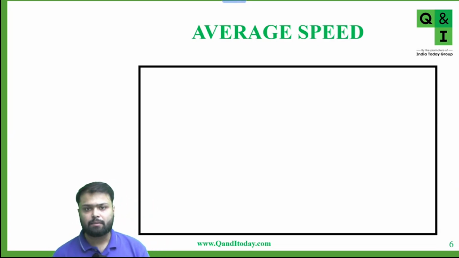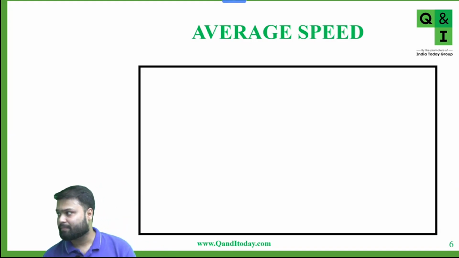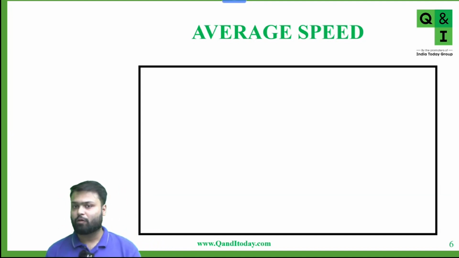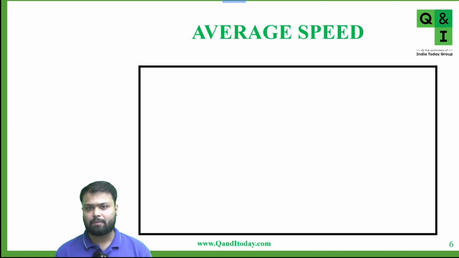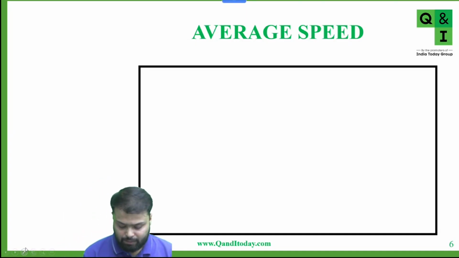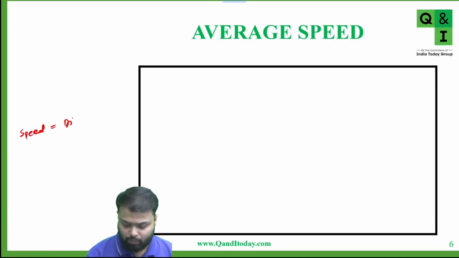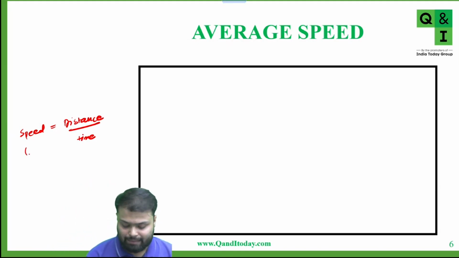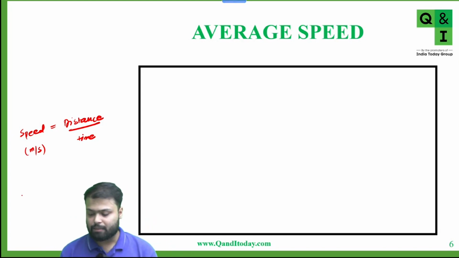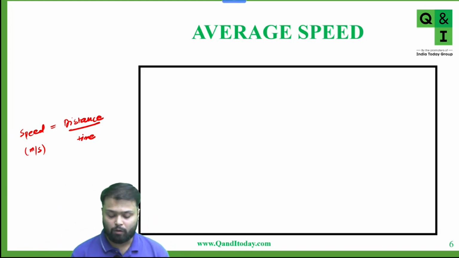So what is the speed? How fast or how slow you can cover a distance in a time is called speed. Speed is nothing but distance upon time. And we also discussed that distance is a scalar quantity, speed is also a scalar quantity. Yes or no? And the SI unit of speed is meter per second. Is this clear?